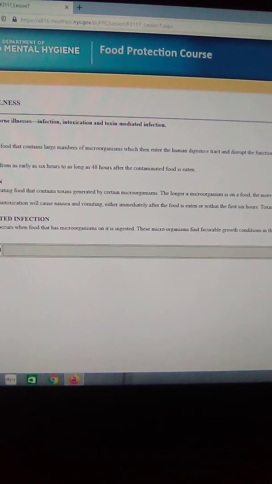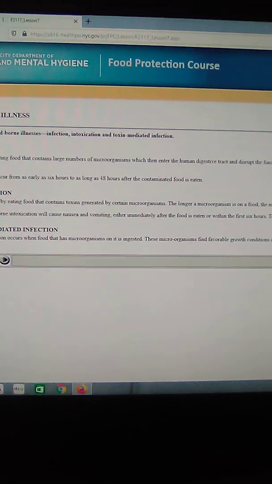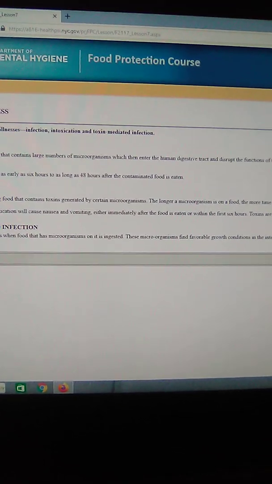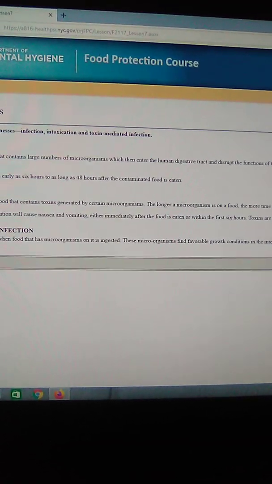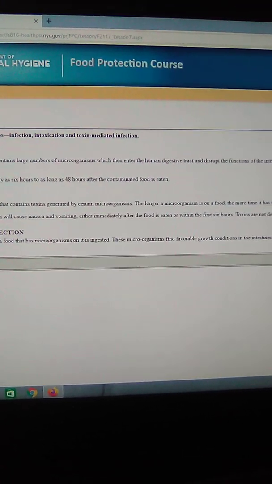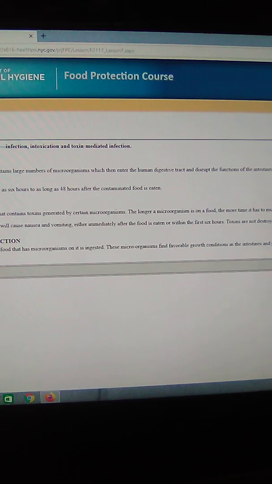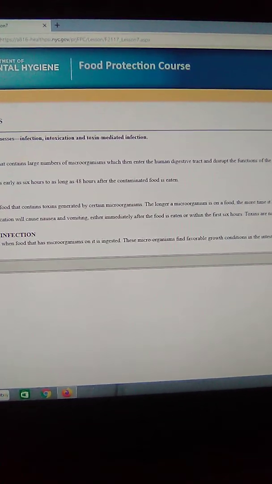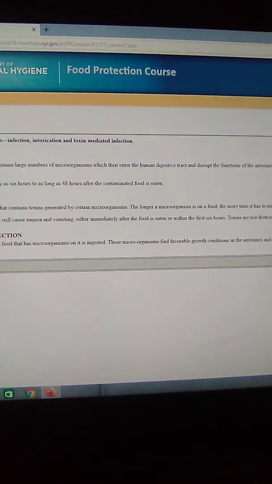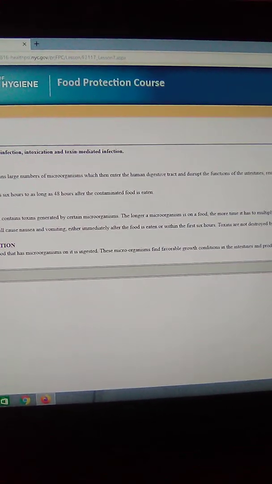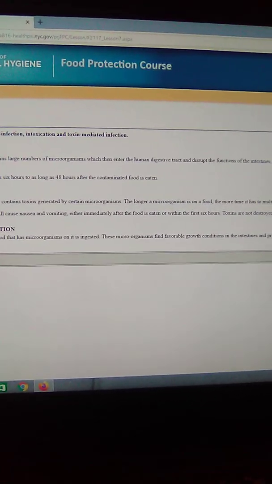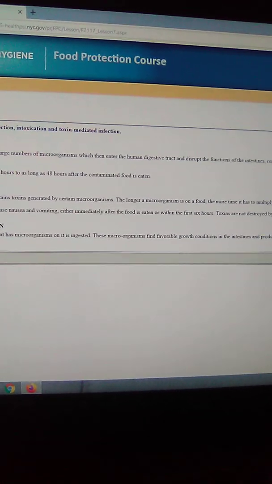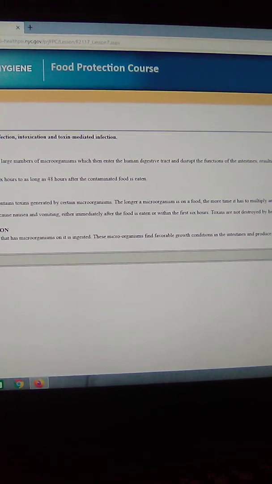Foodborne toxin-mediated infection. Foodborne toxin-mediated infection occurs when food that has microorganisms on it is ingested. These microorganisms find favorable growth conditions in the intestines and produce toxins that will then cause a foodborne illness. The difference between intoxication and mediated infection is that intoxication is when you get sick from the toxins released by the bacteria or microorganisms, and mediated infection is when it rests in your intestines and then releases the toxin. Mediated infection refers to a body part.